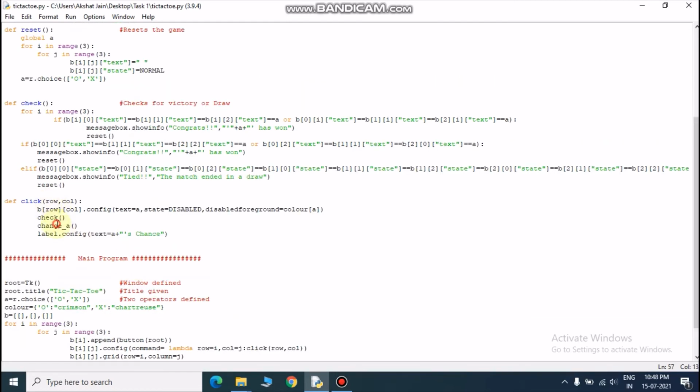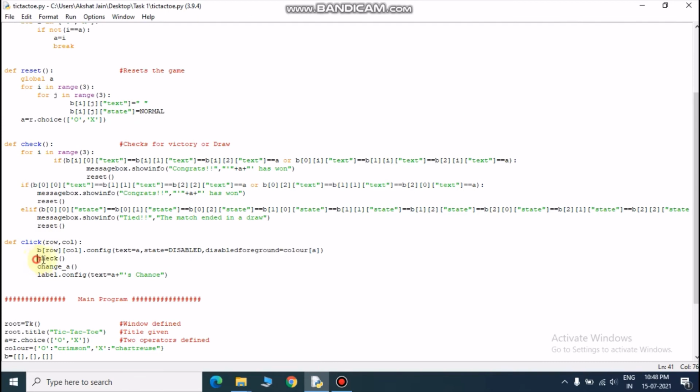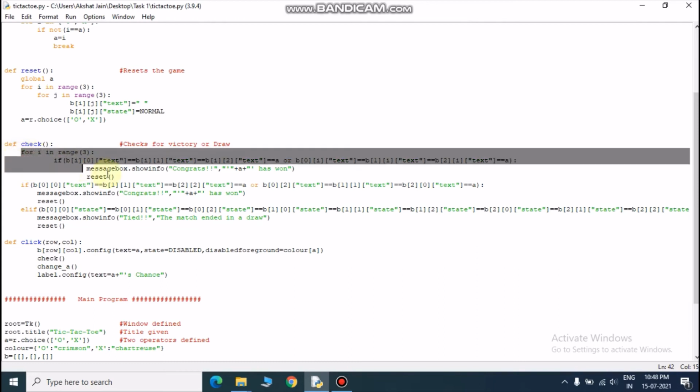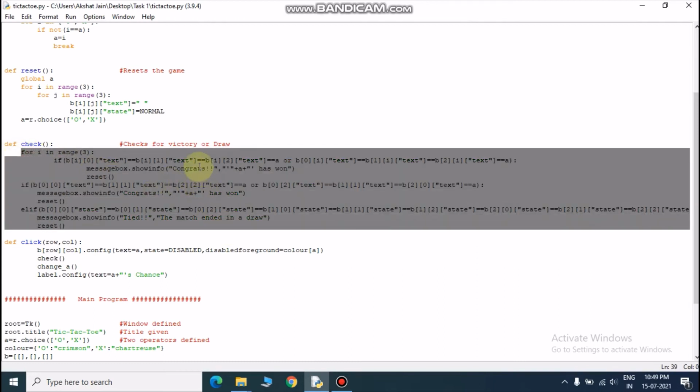So the arguments are transferred here, and the button which we have clicked gets disabled, the state gets disabled, and the foreground of that will change. After that it will check whether the player has won or not. This function will start running and check all the cases.